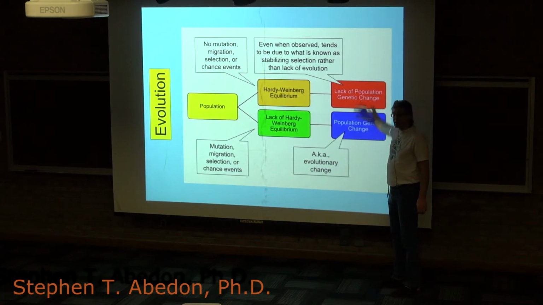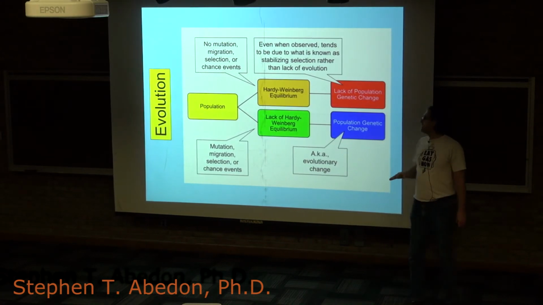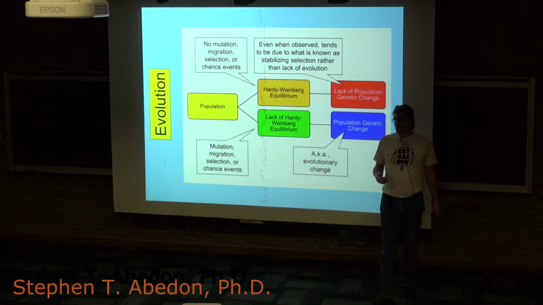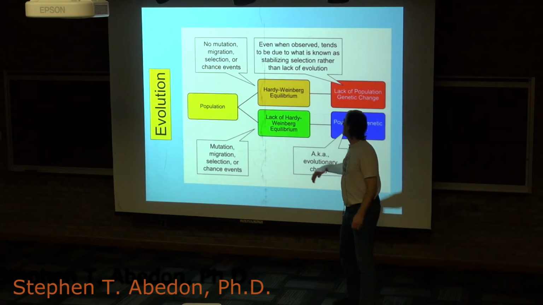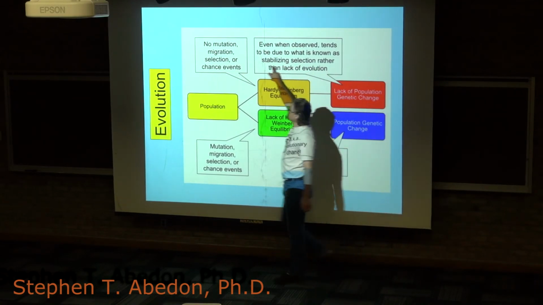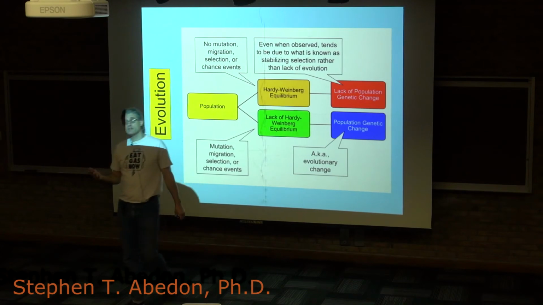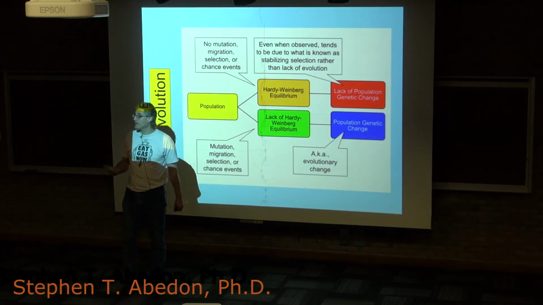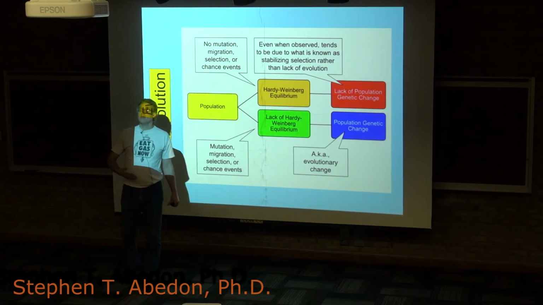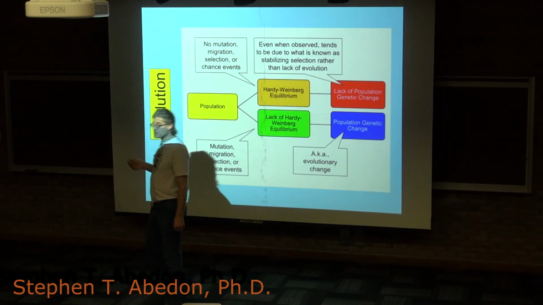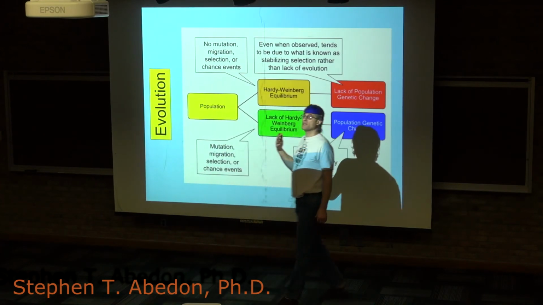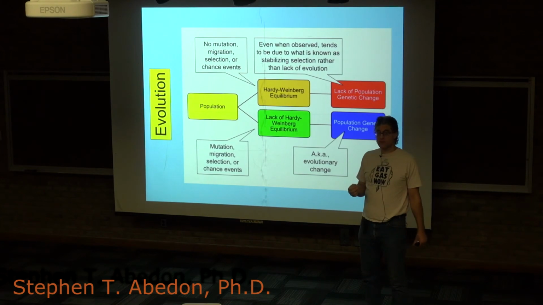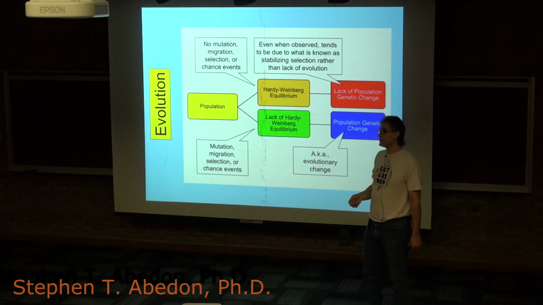Instead, what you tend to have in these populations is selection for whatever the dominant types are, which is called stabilizing selection. It's basically a way of saying that there are a lot of populations out there that are perfectly happy in the situation that they're in. They're well adapted to their environments, and natural selection simply assures that those alleles that contribute to the success of that population remain in that population over time.